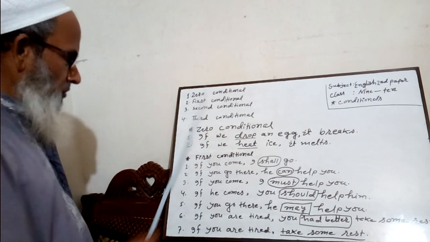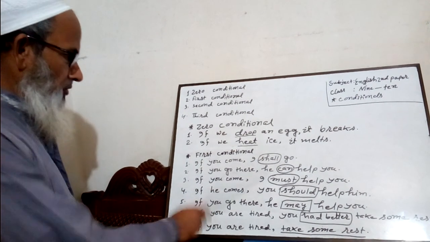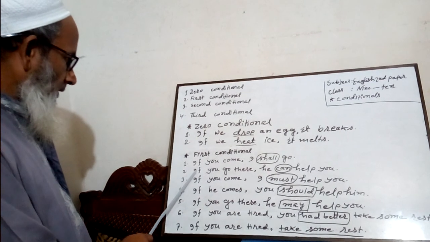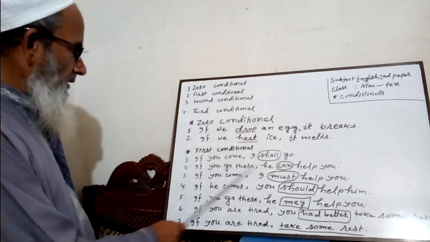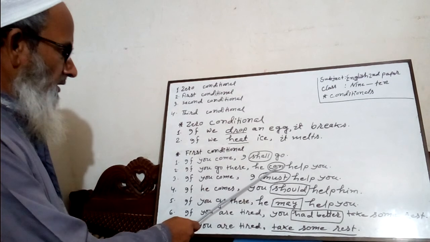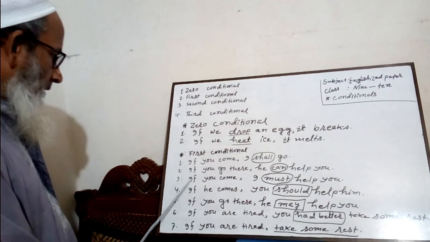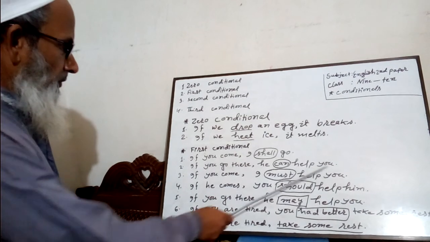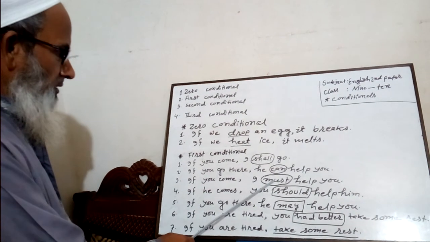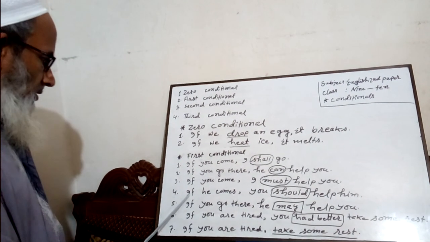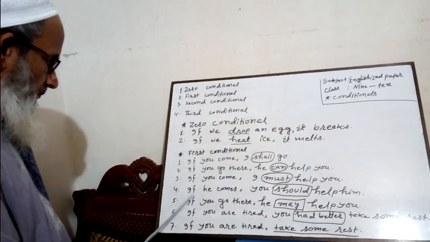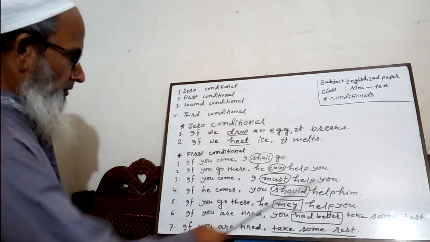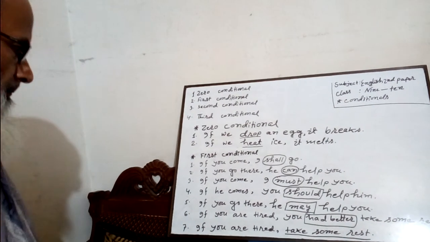In place of future tense, we can also use a modal auxiliary. Look at the second example. If you go there, he can help you. Here can is a modal auxiliary. Third example, if you come, I must help you. Here must is a modal auxiliary. Fourth example, if he comes, you should help him. Here should is also a modal auxiliary.